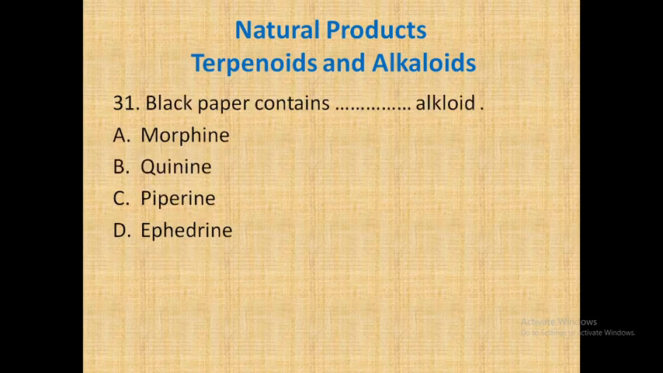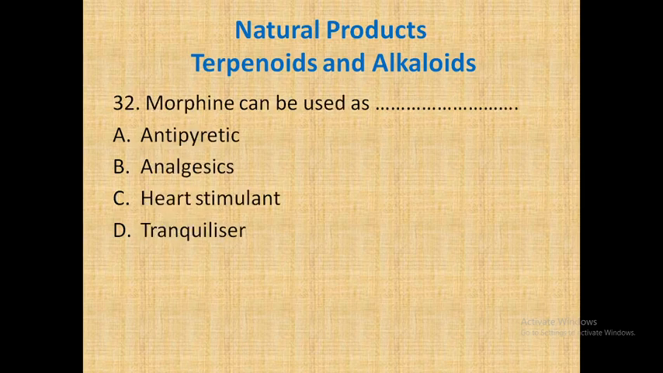That's question number 31. Black pepper contains dash dash alkaloid. So whether it is morphine, quinine, piperine or ephedrine. So black pepper contains the piperine alkaloid. Okay. So let's go for the next.